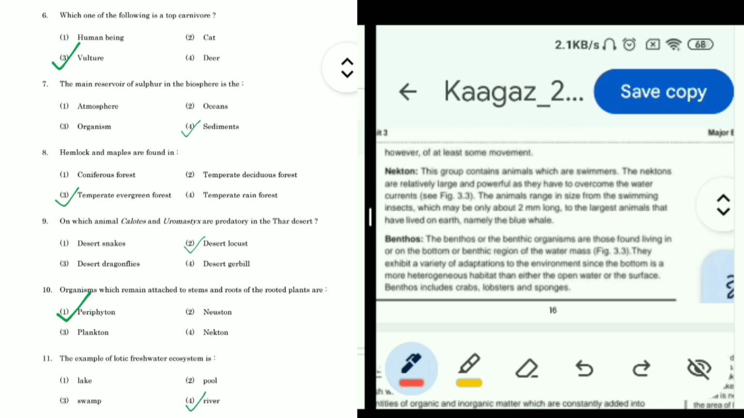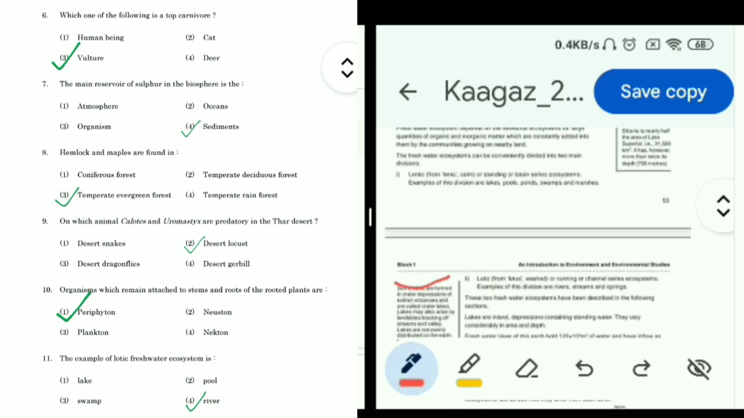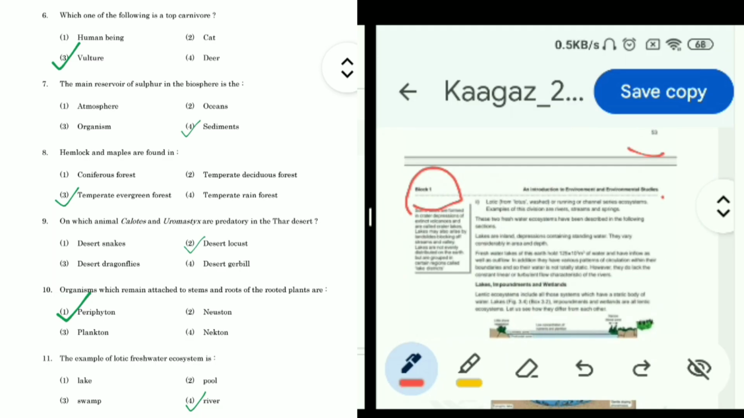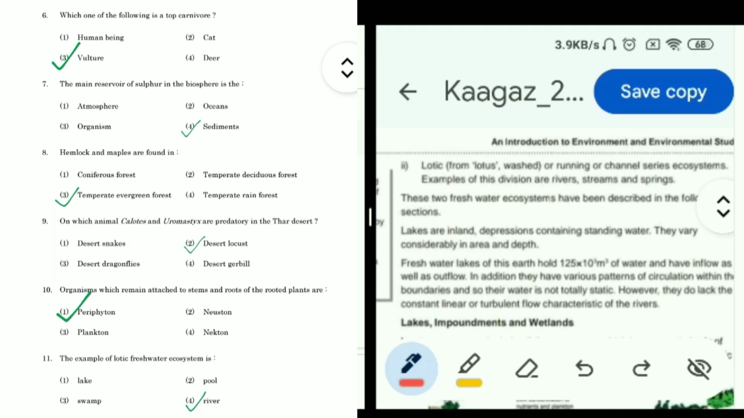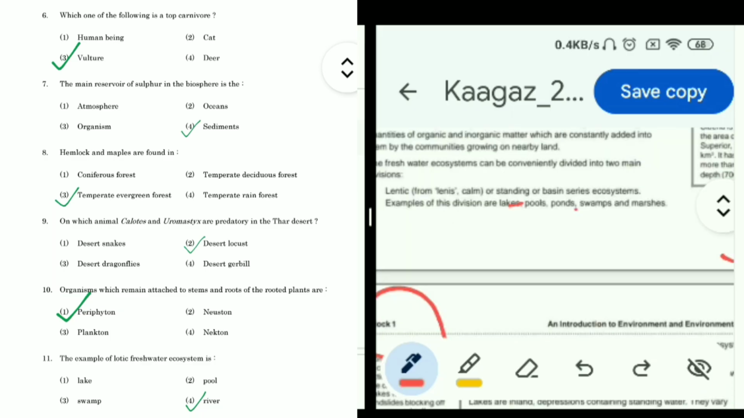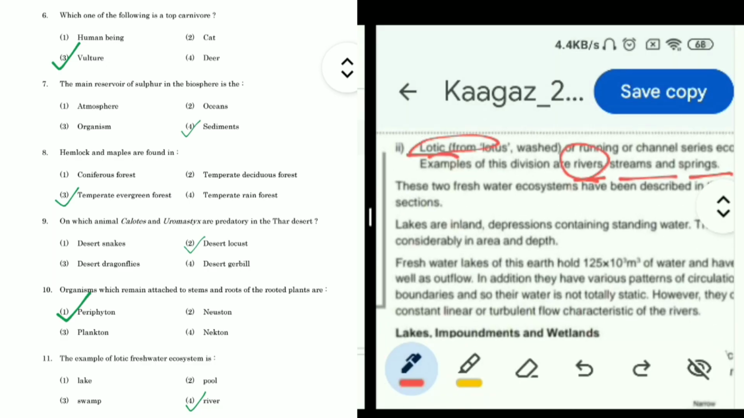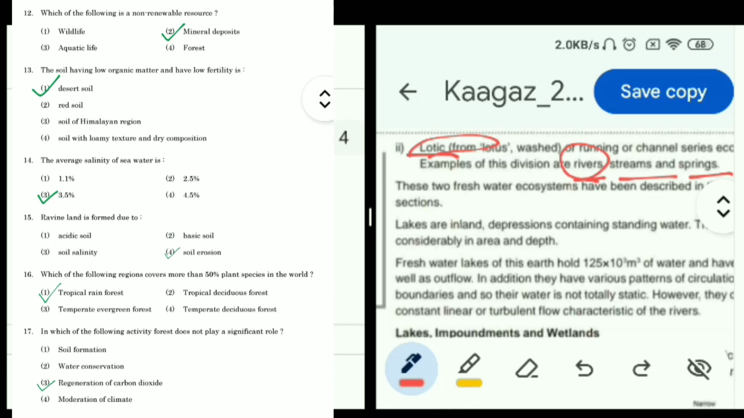Now question 11: the example of the lotic freshwater ecosystem is, options are lake, pool, swamp or river. So इसका answer we can find in block 1, page number 54. In this lotic के examples हैं rivers, streams and springs. So इनमें से you can see lakes, swamps and pools are lentic ecosystems, and lotic ecosystem only has river in the options. So option 4, river, is the correct answer.